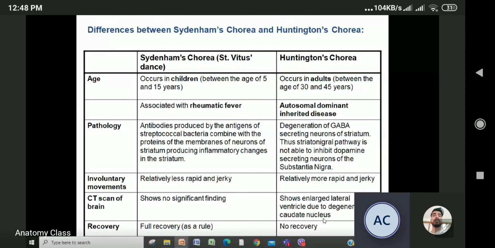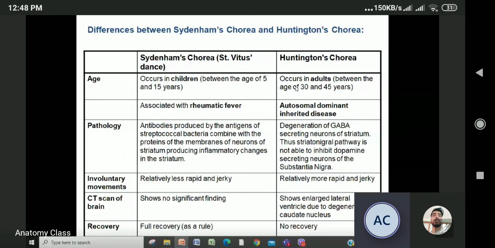Why you have to study this? Because we are studying basal ganglia. Basal ganglion क्या है? Caudate nucleus. So if there is degeneration of the caudate nucleus, you can see the enlarged lateral ventricles because of the degeneration of the caudate nucleus. So these are the differences, and it occurs in the age between 5 to 15 years.